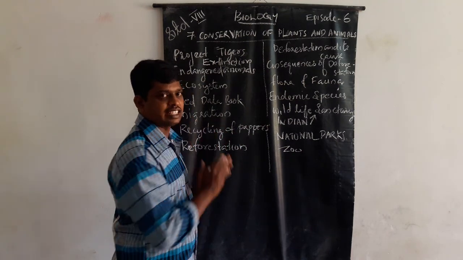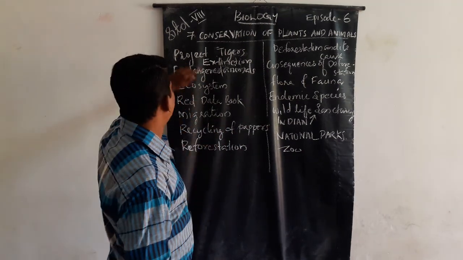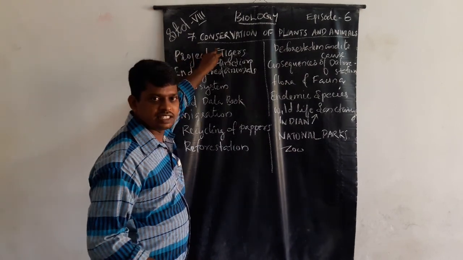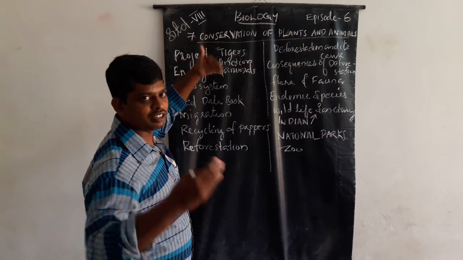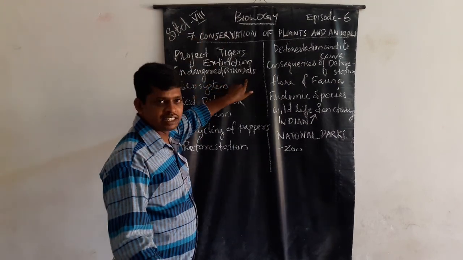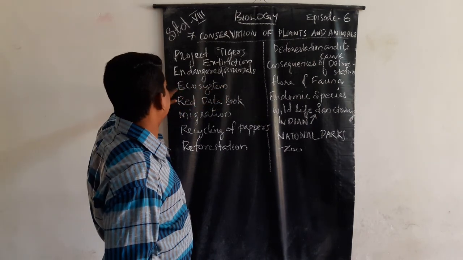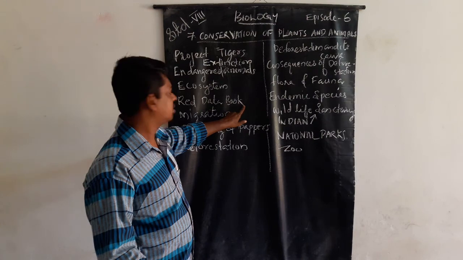In this second part, what are the main points? Project Tiger, extinction. We already learned what extinction is. Endangered animals. Then ecosystem, red data book,